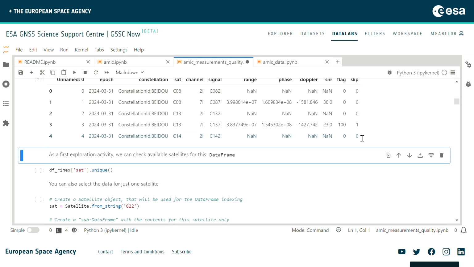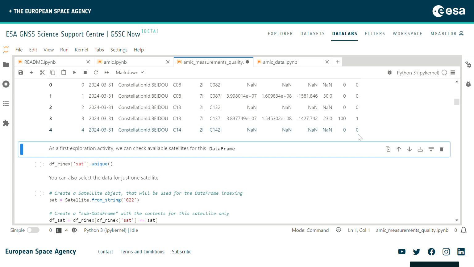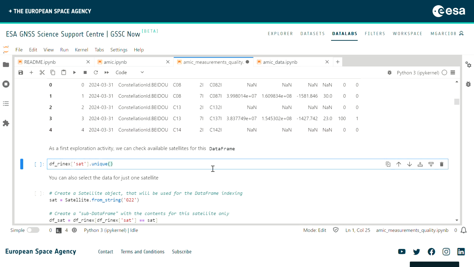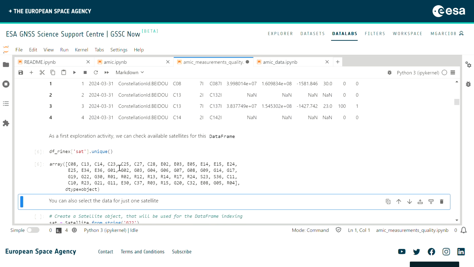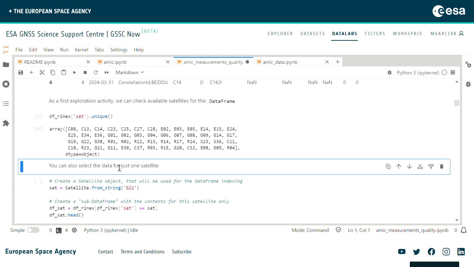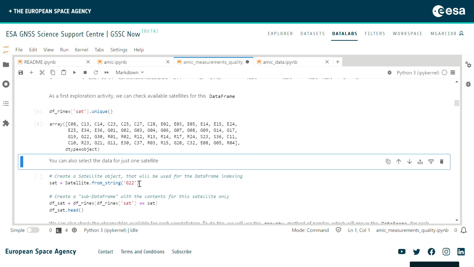As a first activity, let's see how we can get the list of satellites that are stored in the CSV. To do that, we just filter this data frame by the sat column. This effectively takes only the satellite column, and then we apply the unique function, which takes only those values unrepeated. So we can see that we have Beidou satellites, Galileo, GPS, GLONASS, and that's mostly it.